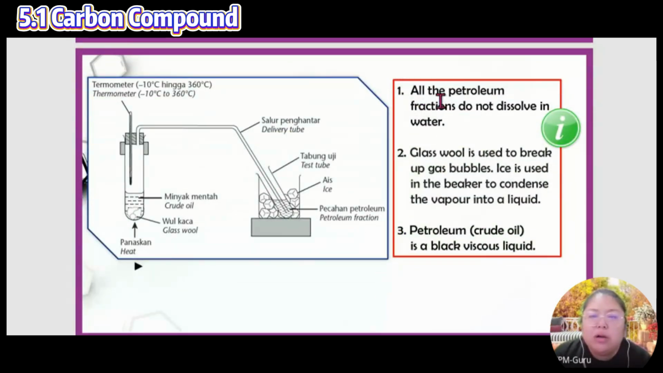Okay, so all the petroleum fractions do not dissolve in the water. If you put the water in, nothing happens. They never join together. They will separate.